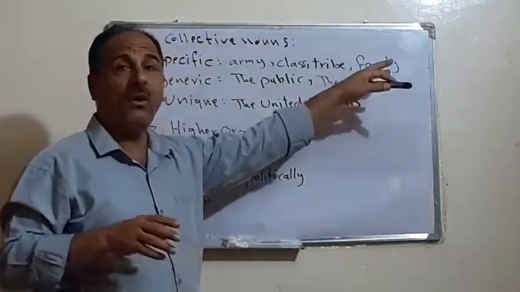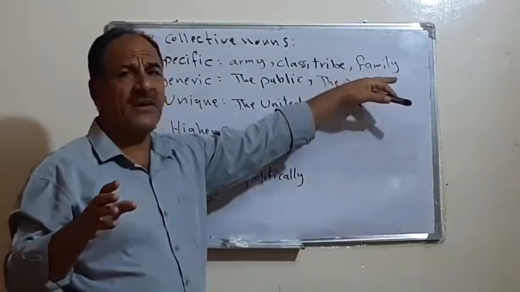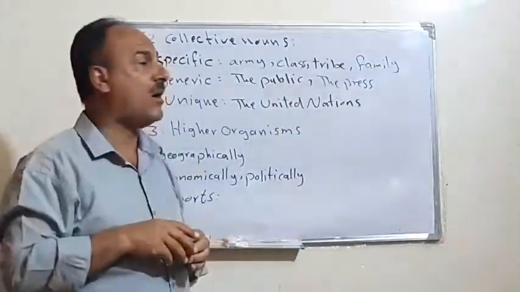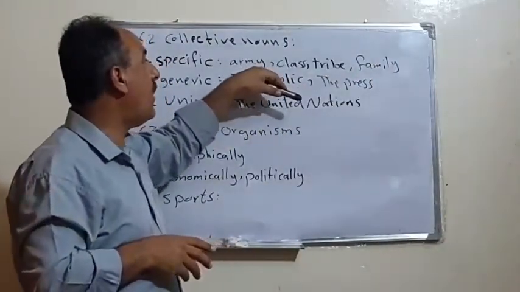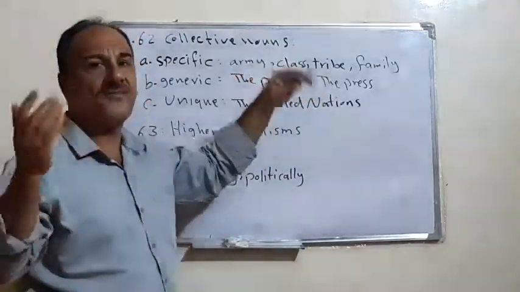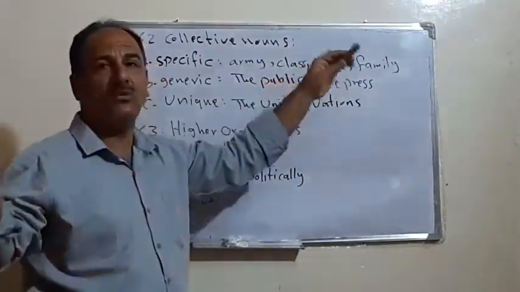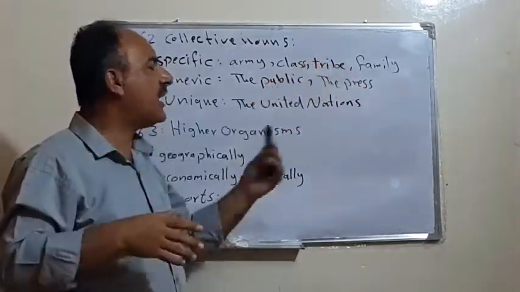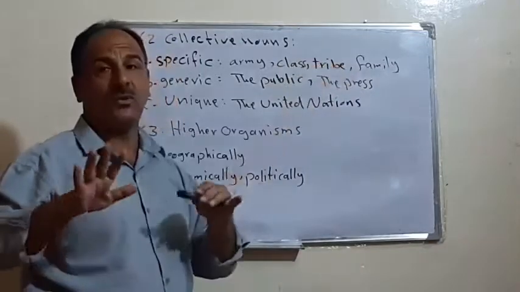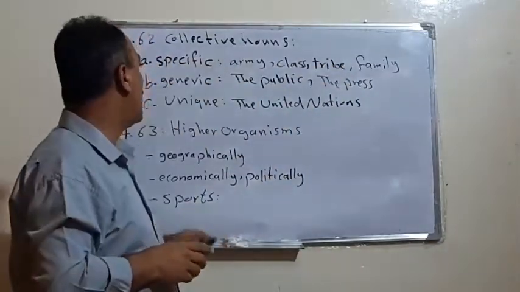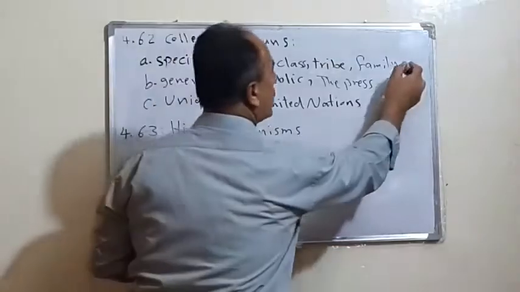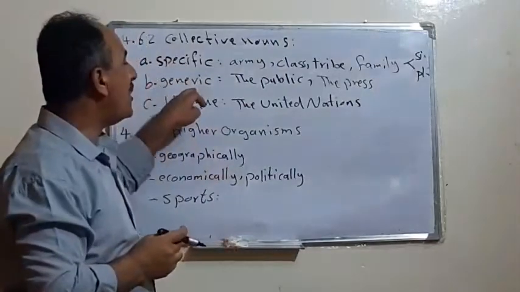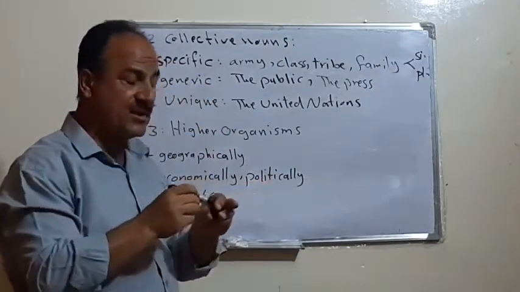If we say all the family arrived except the daughter, for example, we mean here what? Either the family or the members of the family. The same with army. Why? Because the army has soldiers, officers, etc. The tribe has men, women, fighters, educated, uneducated. Such words, we call them specific collective nouns. In this case, it is possible to use either singular or plural.